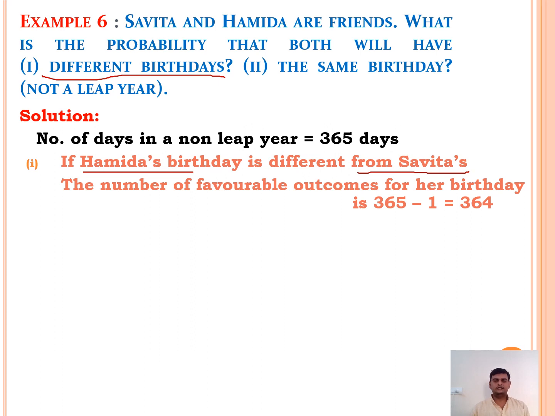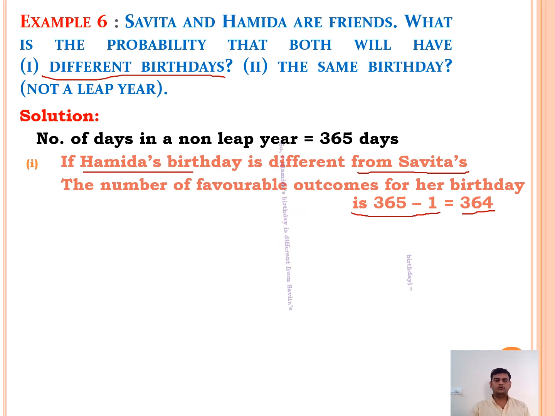So when Savita's birthday is 1st January, any one of the remaining 364 days is Hamida's birthday. So the favorable outcomes for Hamida are 364, out of a total of 365 days. One day is Savita's birthday, and leaving that one day, any one of the remaining 364 days is Hamida's birthday.